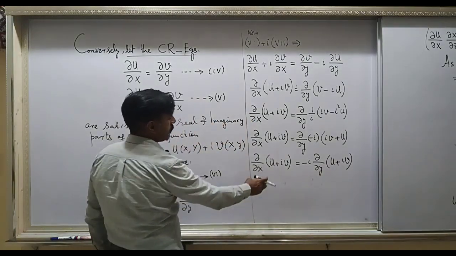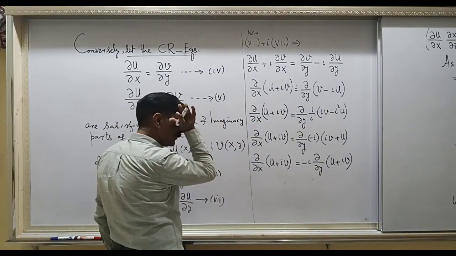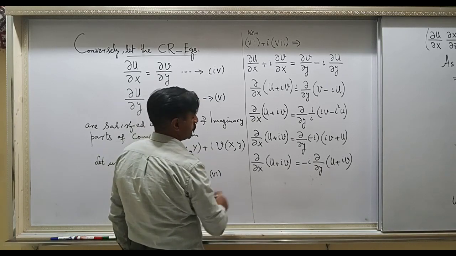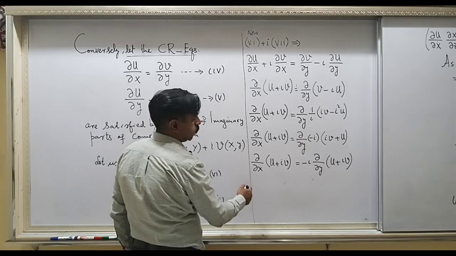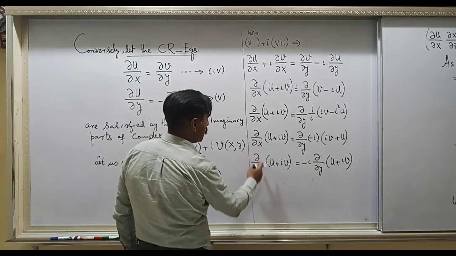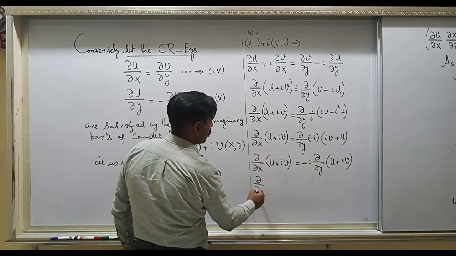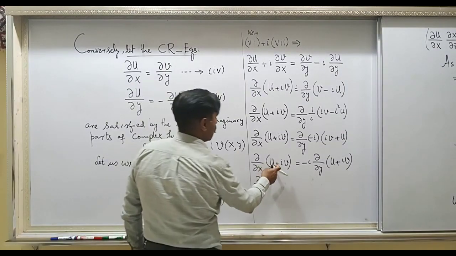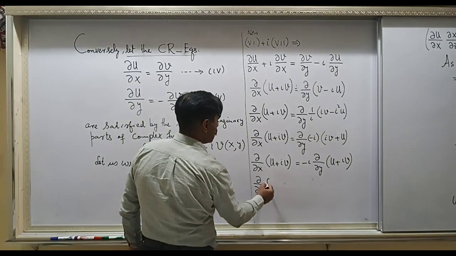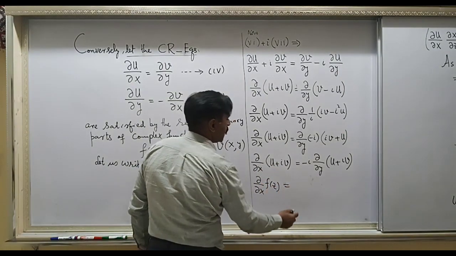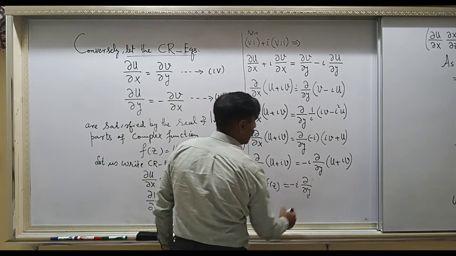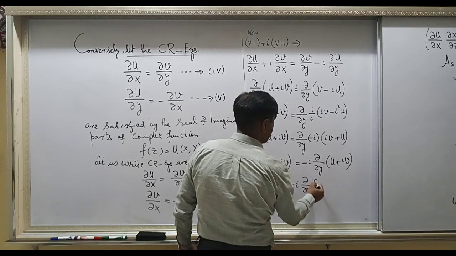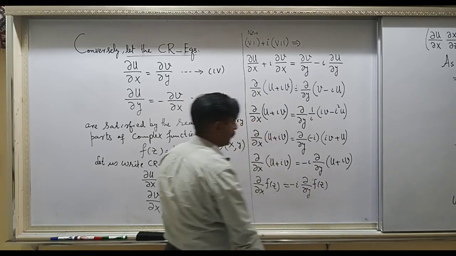Now what is this? Look, this is partial over x of u plus iv, which is your f(z), and here minus i partial over y of, again, f(z).